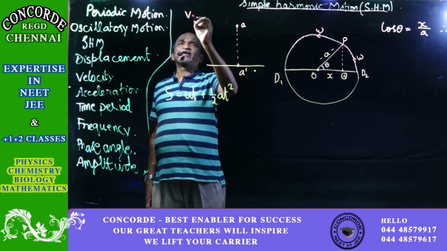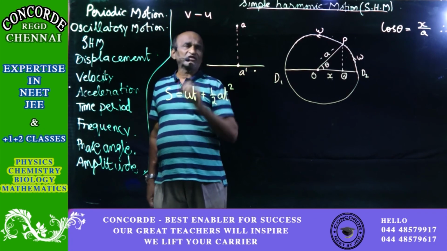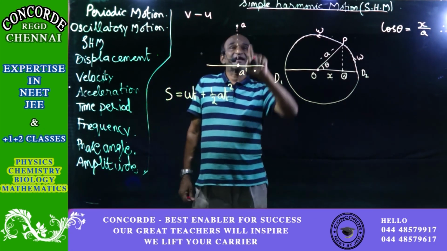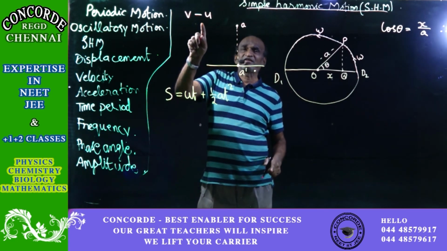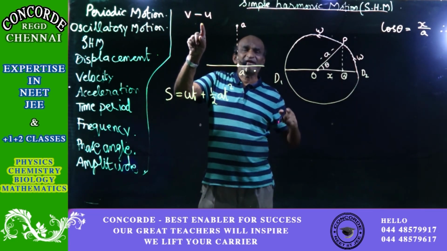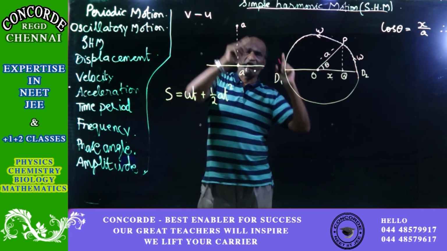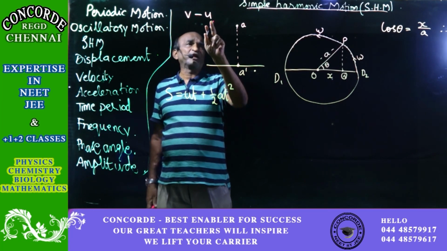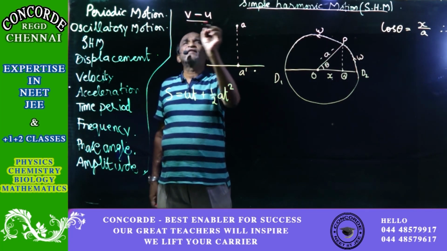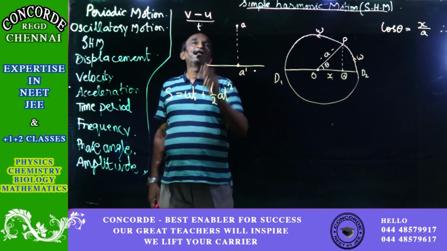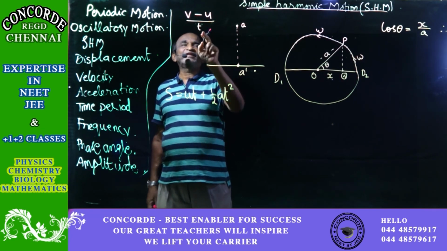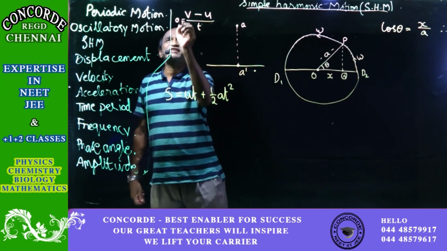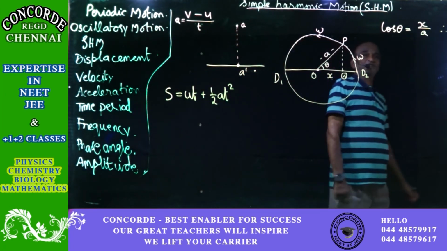At the beginning, if the velocity is u and at the end the velocity is v, then the change in velocity will be v minus u. Rate means you have to find the change in velocity taking the time as 1. So if this is the change in velocity for time t, then dividing by t gives the change in velocity when time is 1. This is the rate of change in velocity, and as per the definition, this is equal to the acceleration.